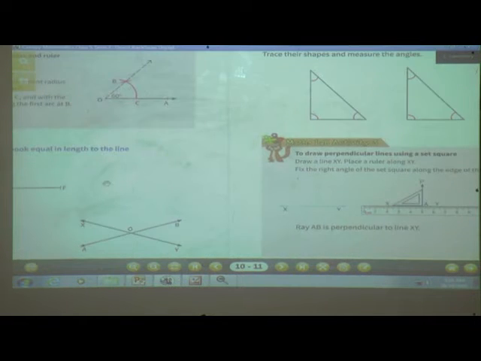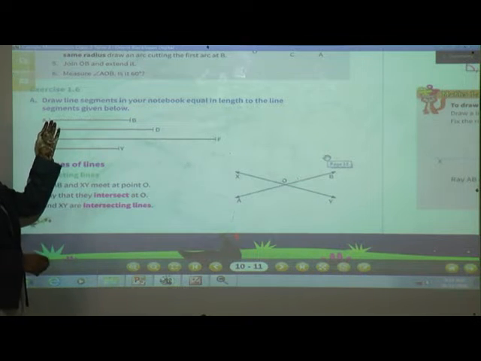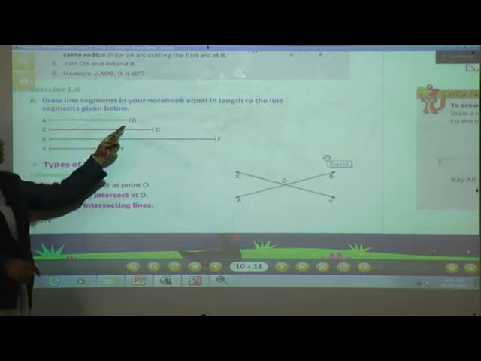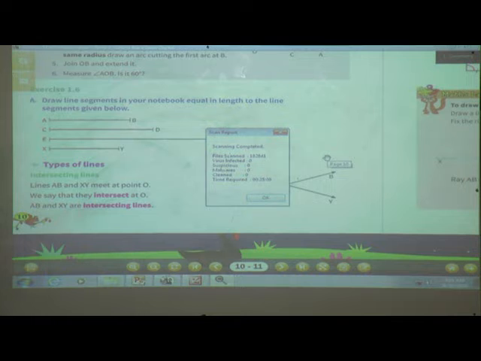See, here draw line segments in your notebook equal in length to the line segments given below. See, just measure segment AB and take the same measurement and draw it in your notebook. Okay, now types of lines.